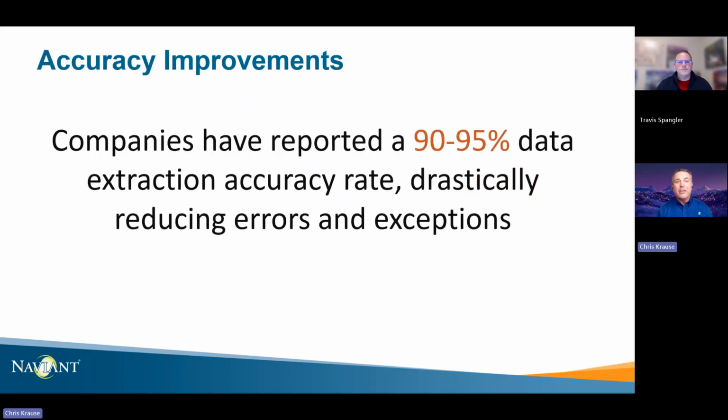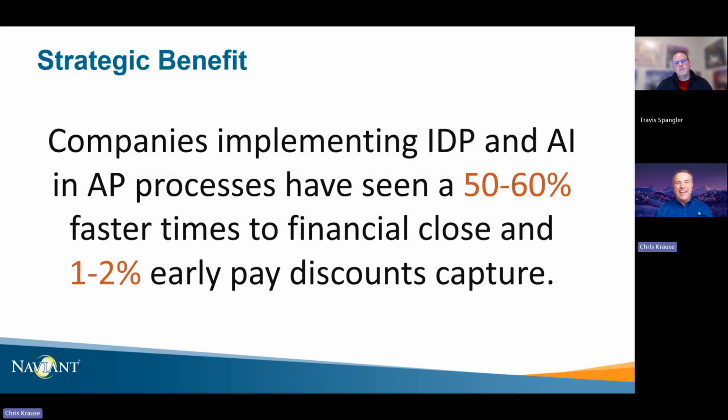You can also improve the extraction rate to 90 to 95%. And we all know accurate data is critical to any intelligent automation process, including AI. And that reduces errors and those exceptions that someone has to handle downstream. So another basic benefit.